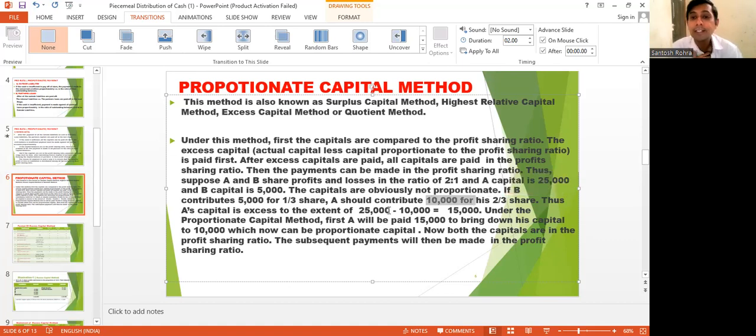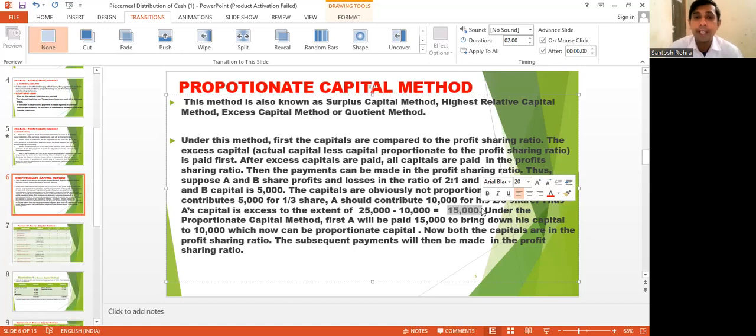How much is it excess? The total capital contributed by A is 25,000. As per our assumption, A should invest only 10,000. So if we deduct 10,000 from actual capital, we get 15,000, that is the excess capital. So this is the method: we first calculate excess capital by comparing capital as per the profit sharing ratio partners are getting. That's why the method is called the proportionate capital method.